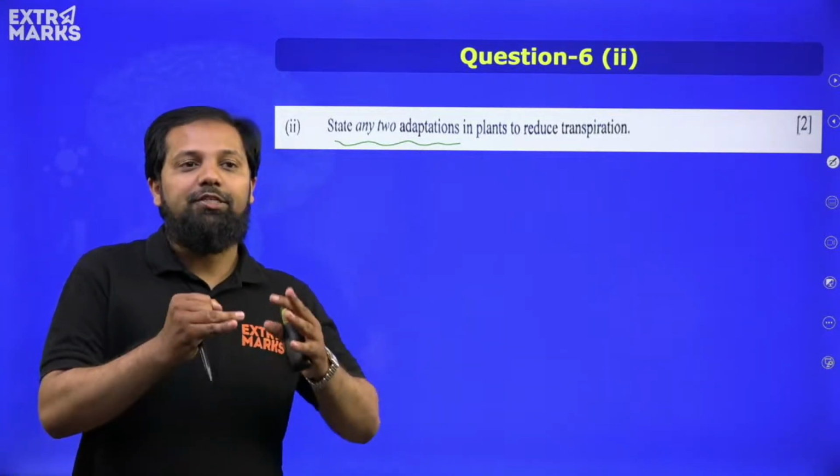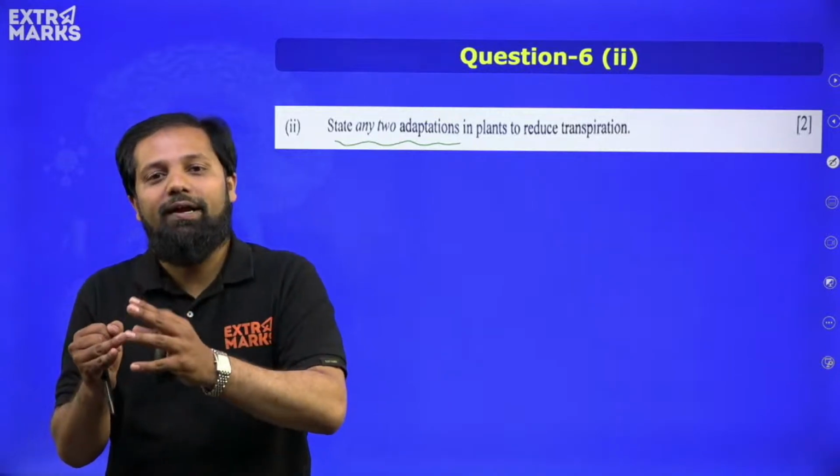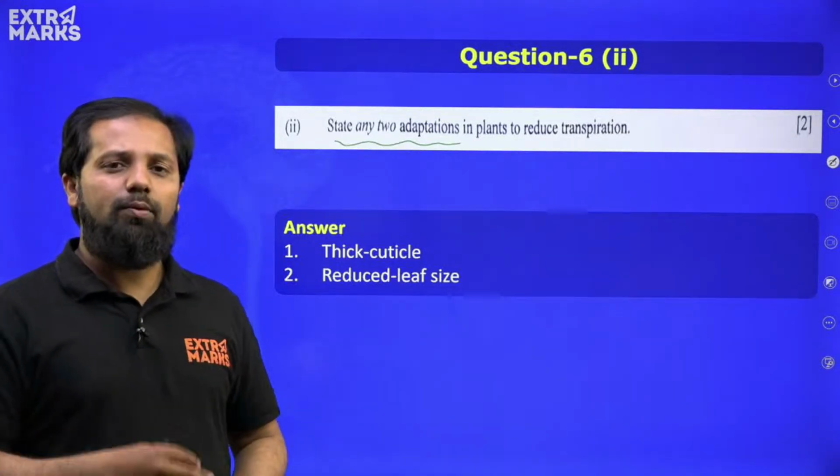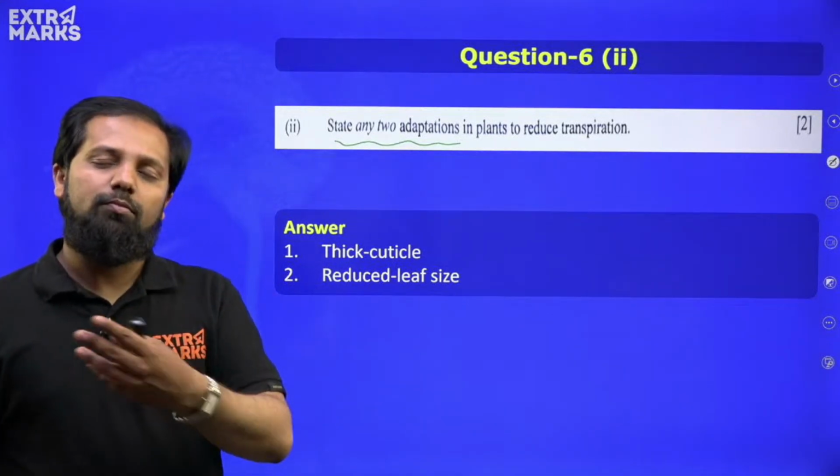Number 2, its leaves can get modified to thorns. That is also one of the reasons. Okay, like this you can write 2 things. If you write 2, it is more than enough.